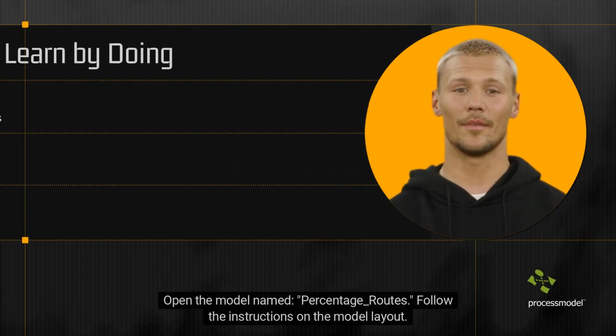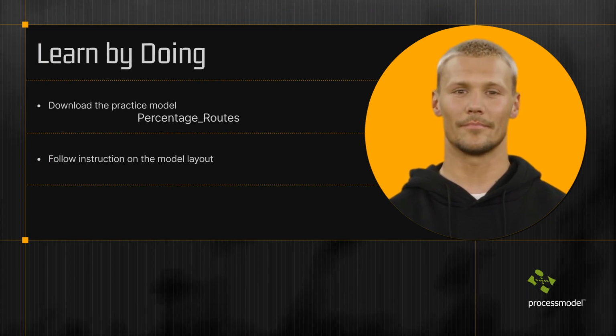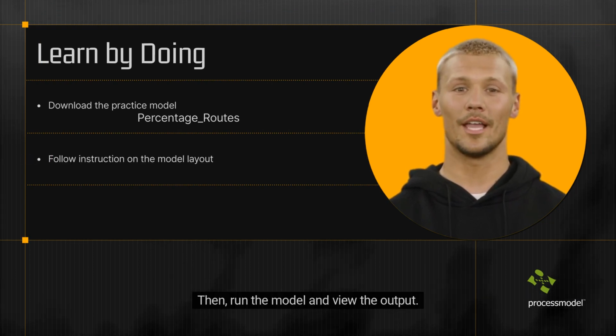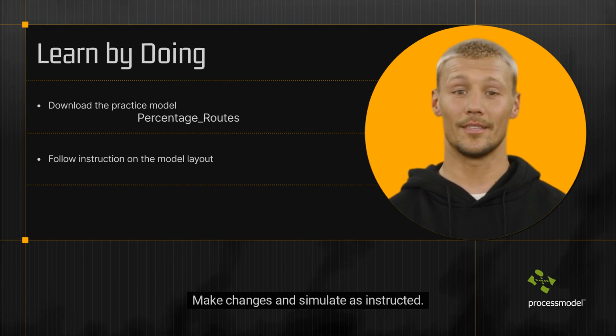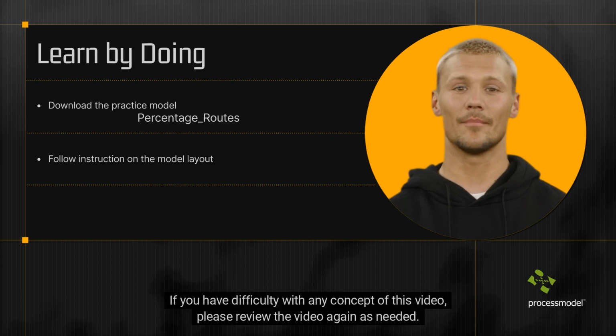Open the model named Percentage Routes. Follow the instructions on the model layout. Then, run the model and view the output. Make changes and simulate as instructed. If you have difficulty with any concept of this video, please review the video again as needed.